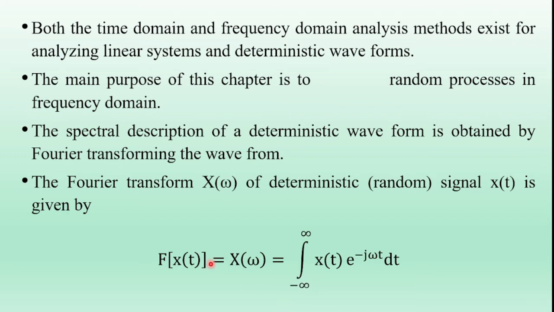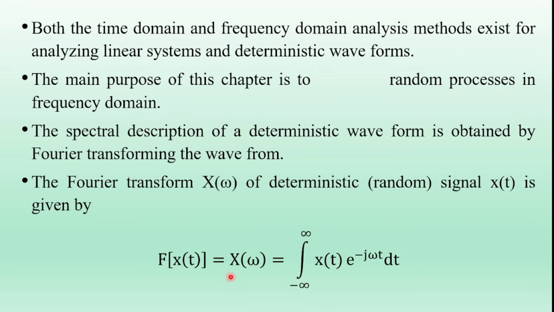Now here in this equation, X of omega is considered to be the voltage density spectrum of x of t, and the voltage density function of the spectrum of x of t is measured in volts per Hz. But the problem is that X of omega may not exist for many functions of a random process.